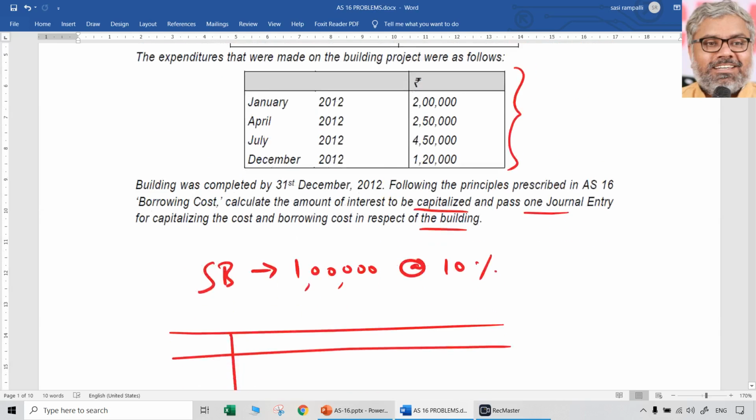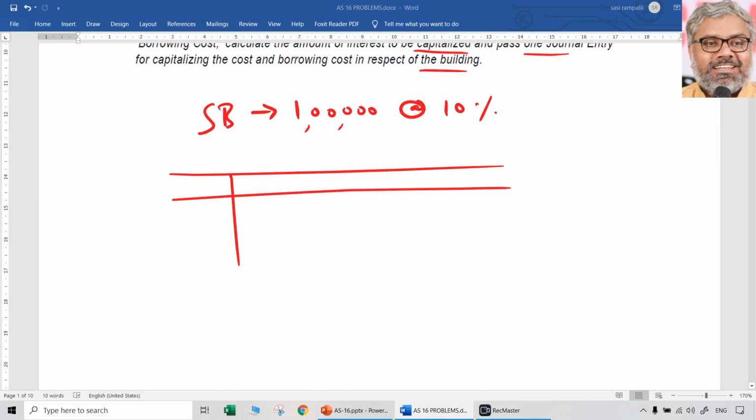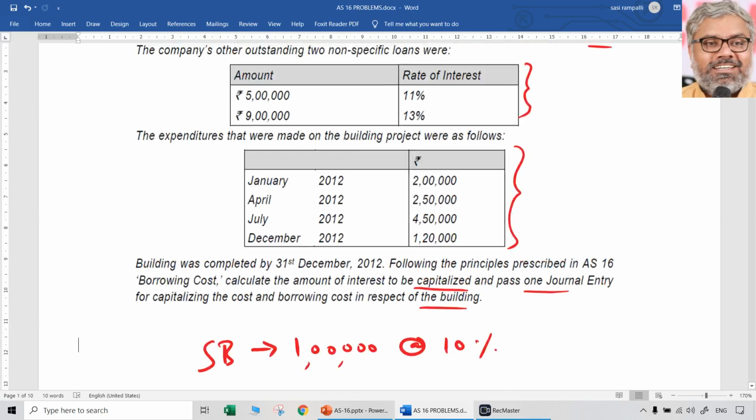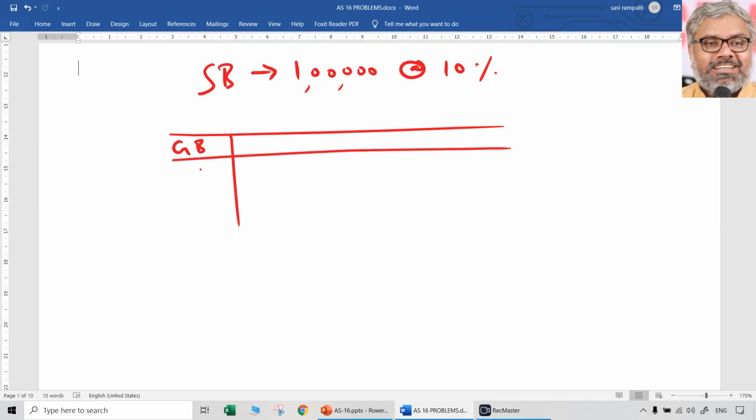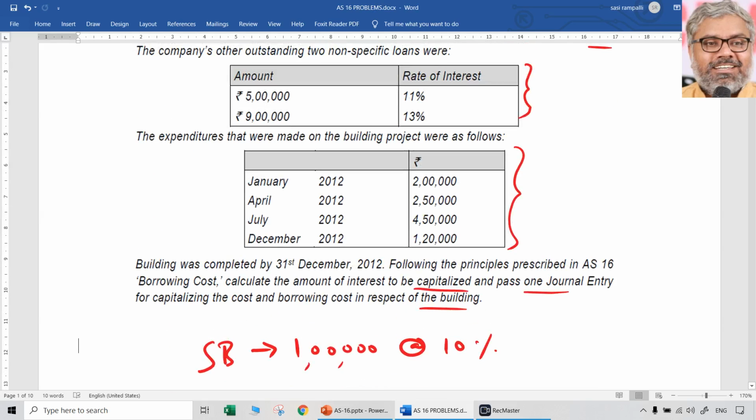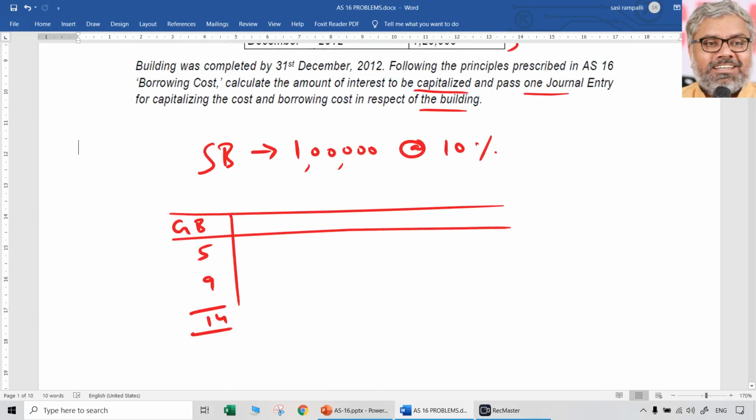So how much is the loan amount, how much is the rate of interest, you can find out the weighted average interest rate. So what is the general borrowing, let us call it? How much is that? It is 5 lakhs and 9 lakhs. We don't need lakhs and all, we can just say 5 and 9. Total is 14 lakhs. Then rate of interest is how much? Rate of interest is 11% and 13%. Interest rate, let us call it. That is 11% and 13%.